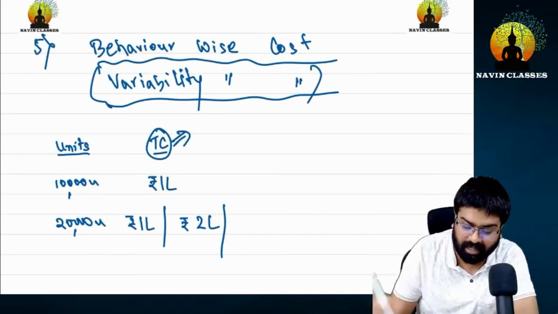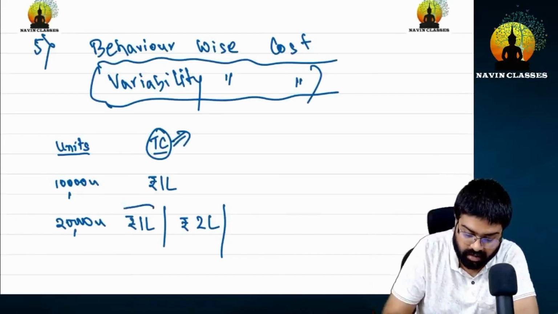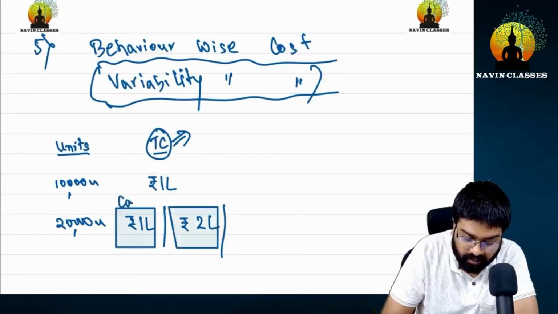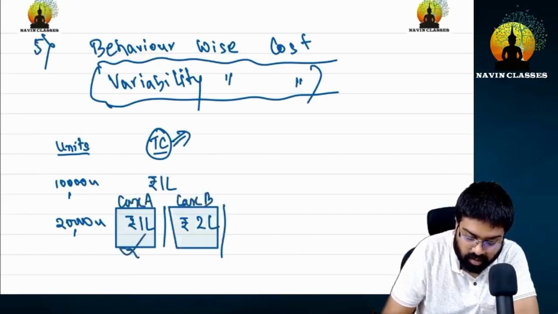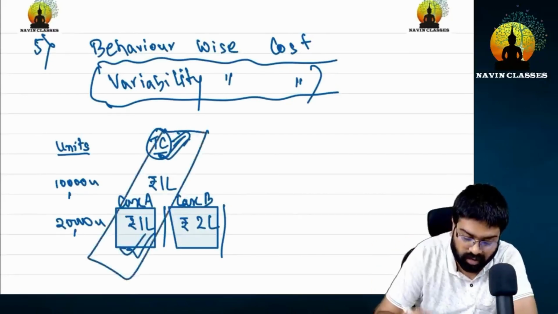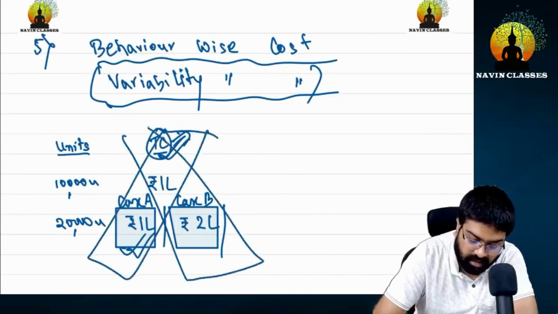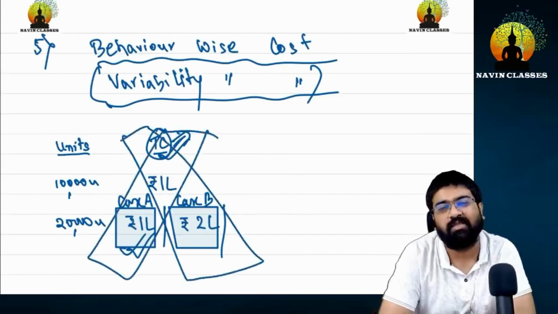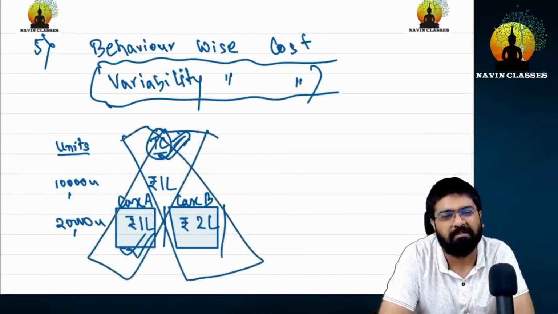If I talk about the first case, this is case 1 and this is case 2. So tell me, under case 1 or case A, this particular cost which we have discussed as cost A, B and C, what kind of cost could this be? And under case B, what kind of cost could this be? Can you all judge this? Can you tell about its behavior?